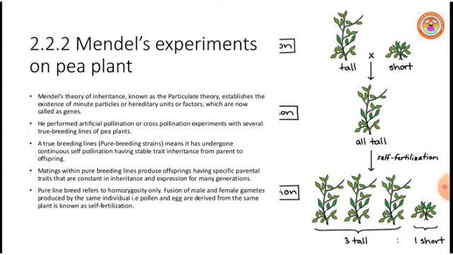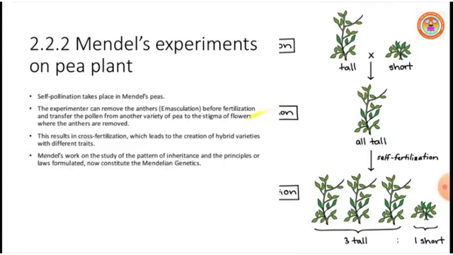We know what is meant by fertilization. The fusion of male and female gametes is called fertilization. When the pollen and egg are derived from the same plant, it is known as self-fertilization. Self-pollination takes place in Mendel's peas.